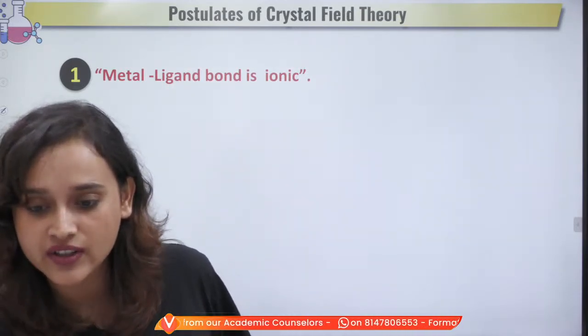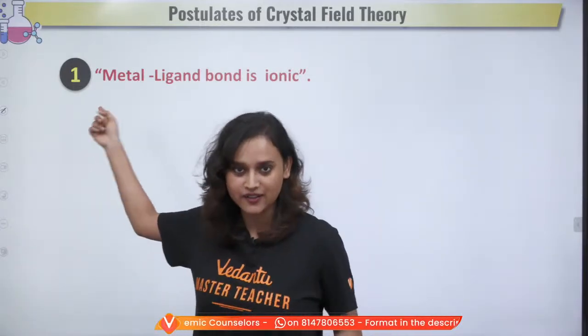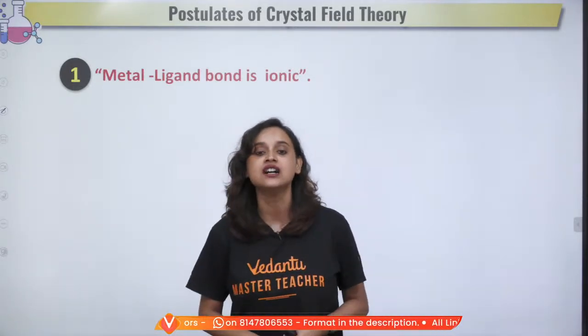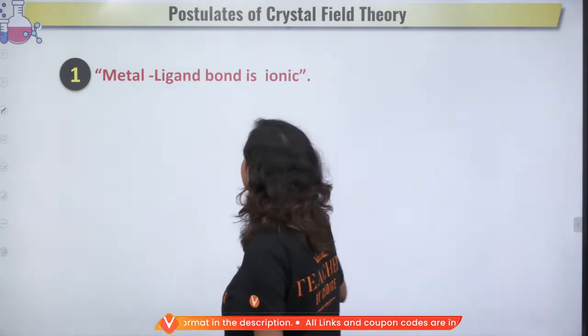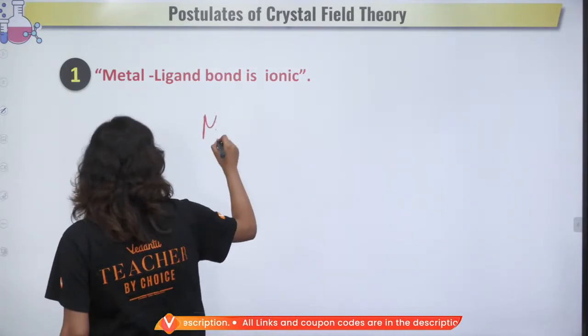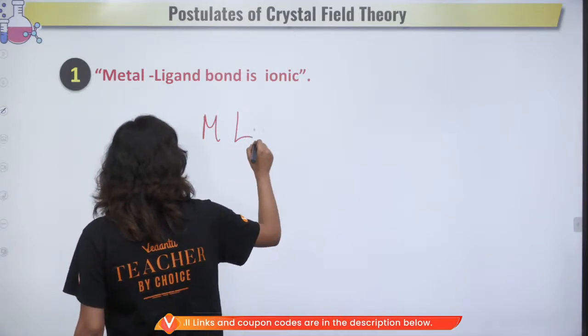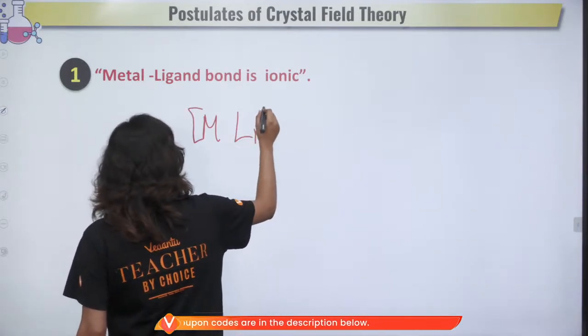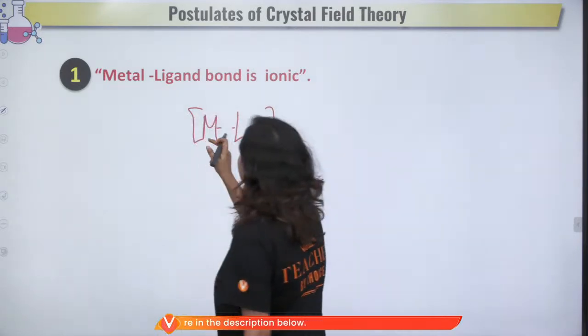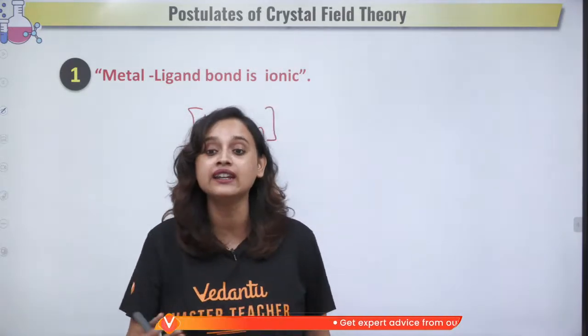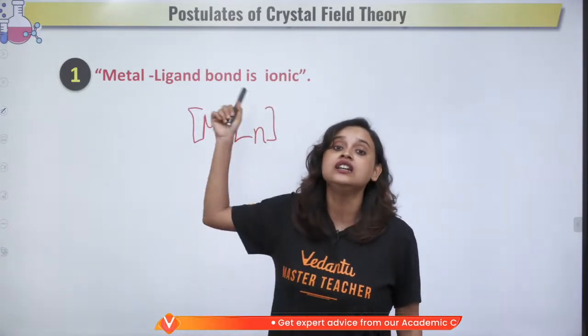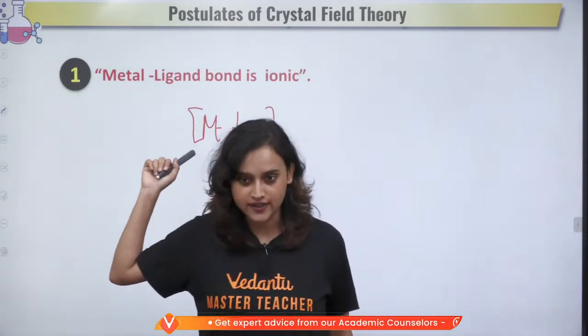Am I making myself clear? In crystal field theory, we consider the metal and the ligand bond. How many of you remember the metal and the ligand bond? Do you all remember that it was something like this? There was a metal, there was a ligand. So this bond right here is considered to be ionic, and it is said that it only arises because of electrostatic forces.